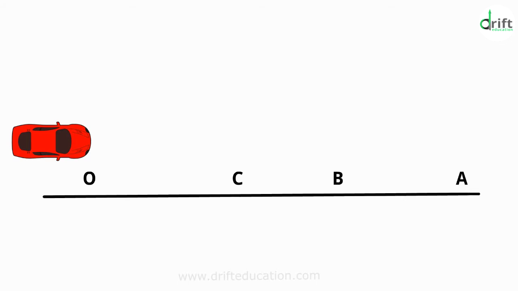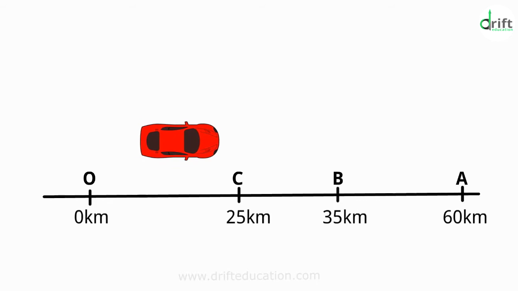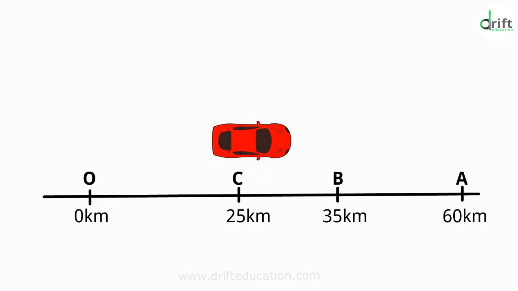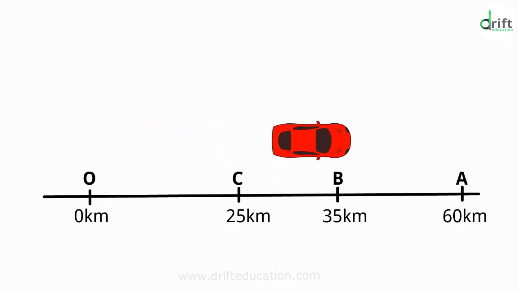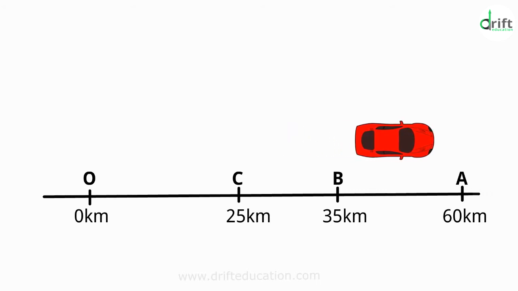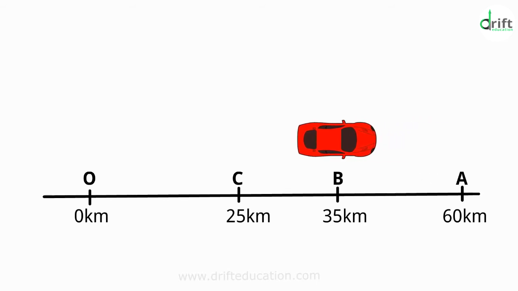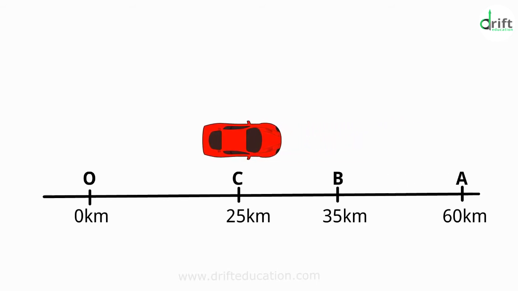The car starts its journey from O, which is treated as its reference point. Let A, B, and C represent the position of the car at different instants. At first, the object moves through C and B and reaches A, which are 25 km, 35 km and 60 km away from O respectively. Then it moves back along the same path and reaches C through B. So this is an example of motion in a straight line.